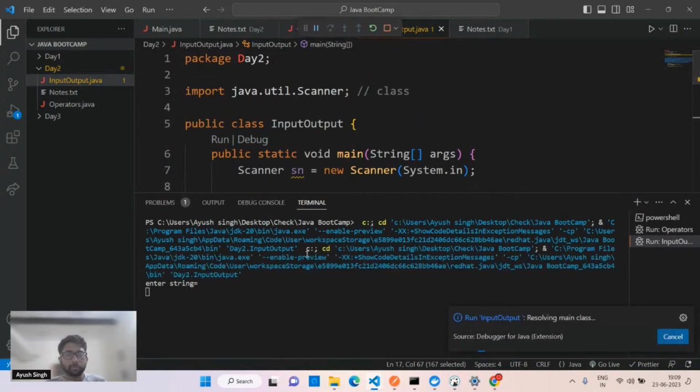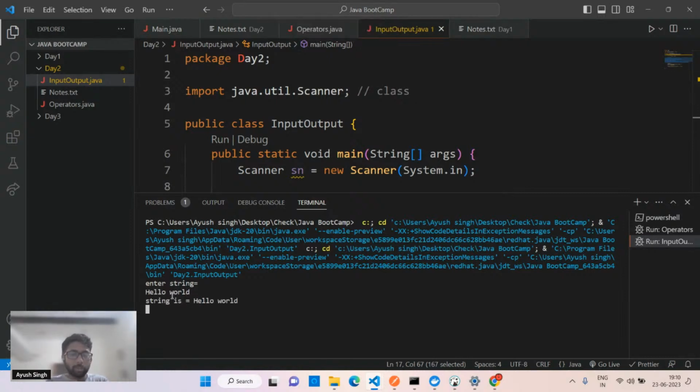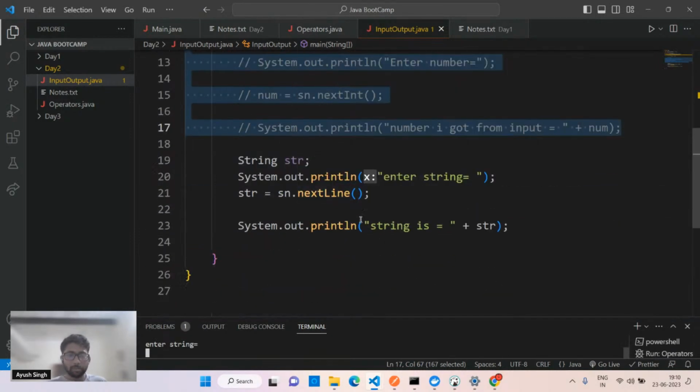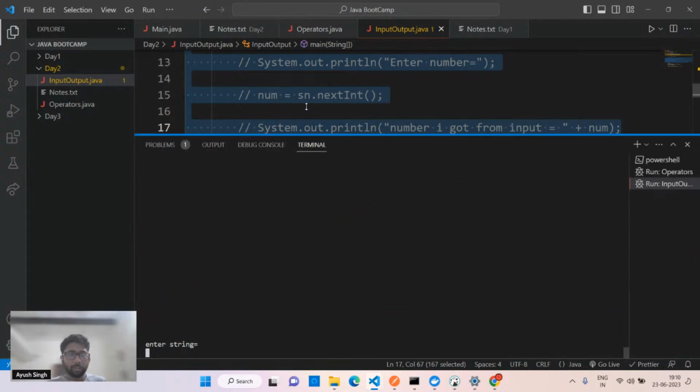Okay. So now it asks me for the input string. Here I have to, let's suppose, pass hello world. See, string is equal to hello world. Now it is working, obviously. Again, it asks me for the input string. I guess I run it again.